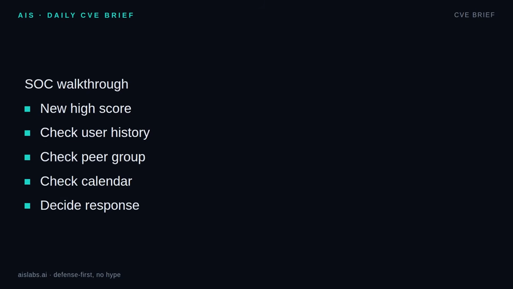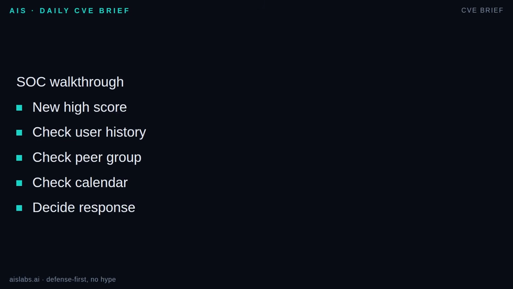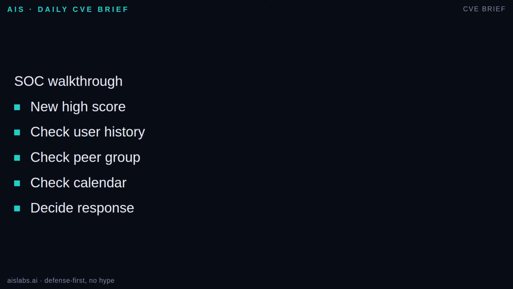Here is a clean SOC example. A claims processor triggers a high UEBA score for accessing far more records than usual. The SIEM shows successful logins and allowed application activity. No malware alert, no blocked control. The analyst opens the UEBA view. Per user baseline says this account usually handles 30 to 40 records a day. Today it touched 400. Peer baseline says other claims processors touched about 60.